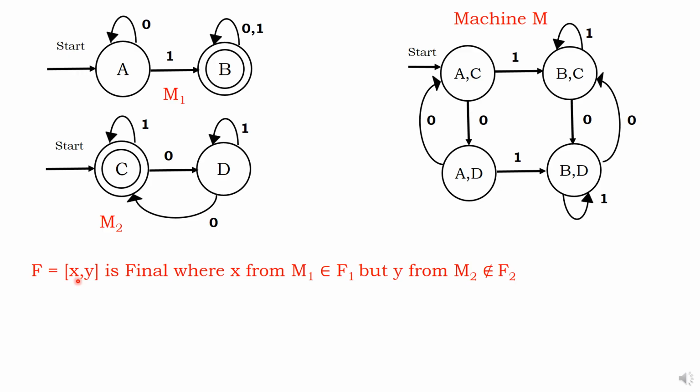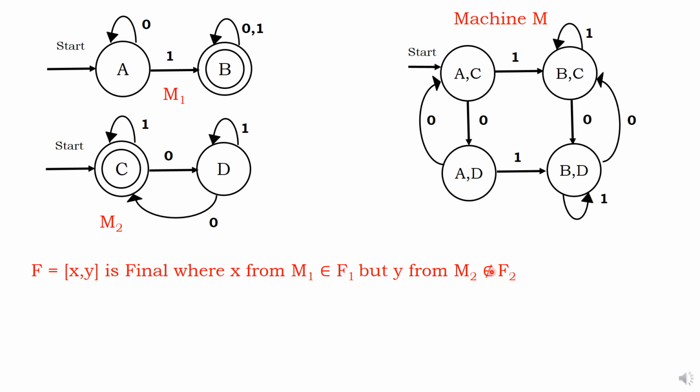Final state of this group should be X comma Y. Who is X? First letter. Who is Y? Second letter. Your first letter should belong to final of this machine. Second letter should not belong to final of this.